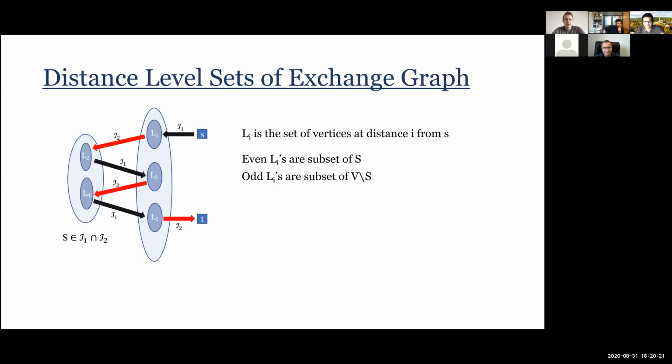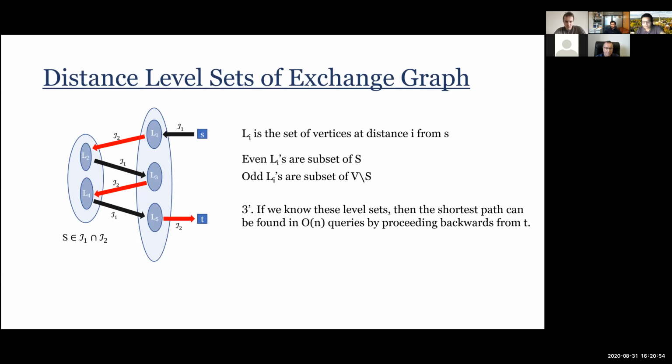So, definition. S is fixed, and this is the exchange graph. L_i is the set of vertices which are at distance exactly i from S. Just to make sure we are all on the same page, the odd L_i's, L1, L3, L5, are subsets of V minus S, because this is a bipartite graph which alternates. And the even L_i's are subsets of S, my current S.